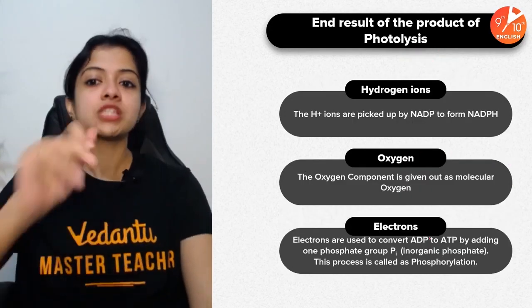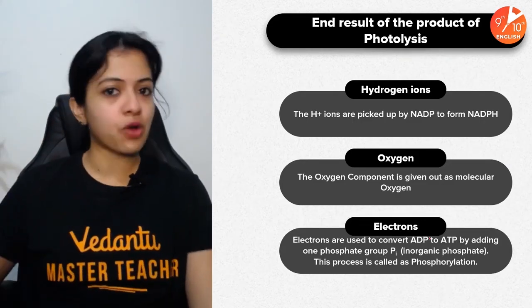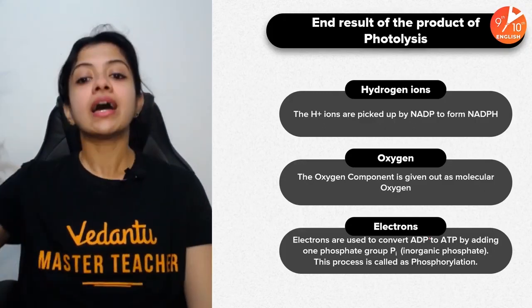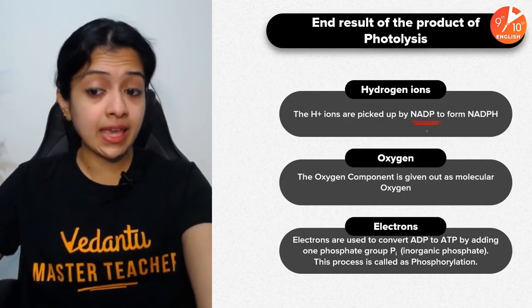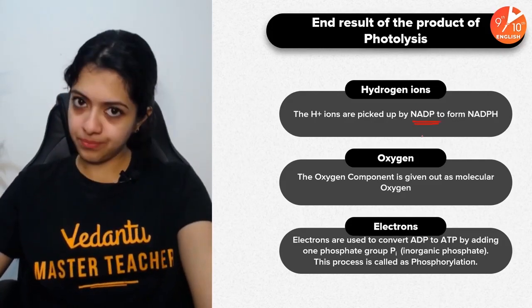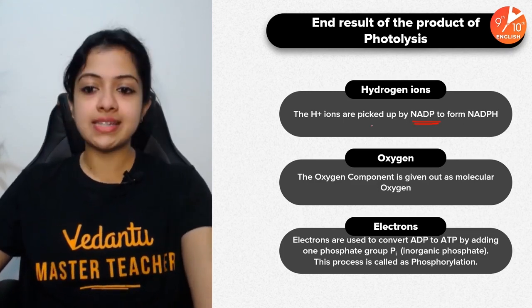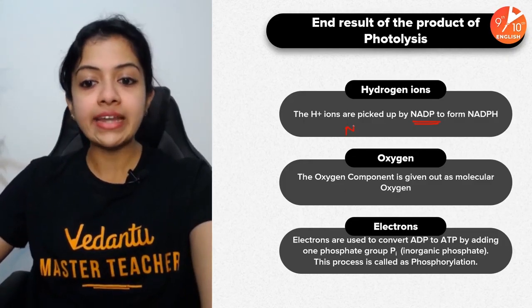So these are the end products, the end result of photolysis. We've got three end products, right? Hydrogen ions, oxygen, and electrons. The hydrogen ions are picked up by NADP. Where do you get NADP from? I will tell you in some time. But for now, just understand NADP picks up H plus ions to form NADPH.